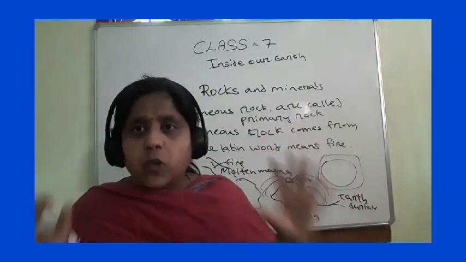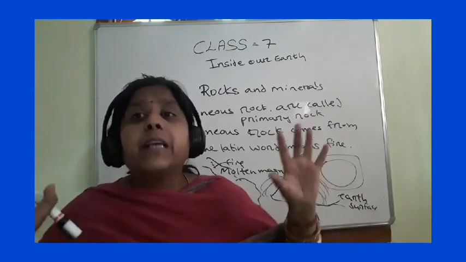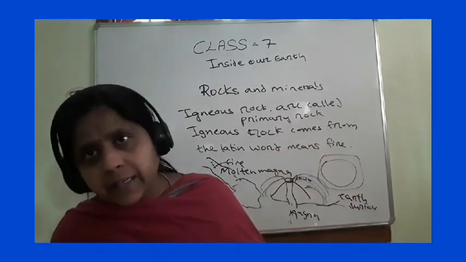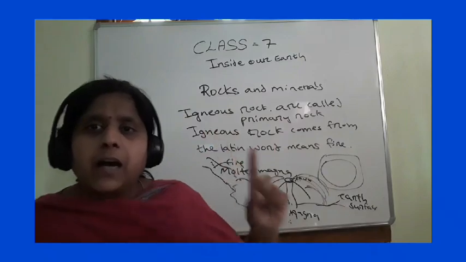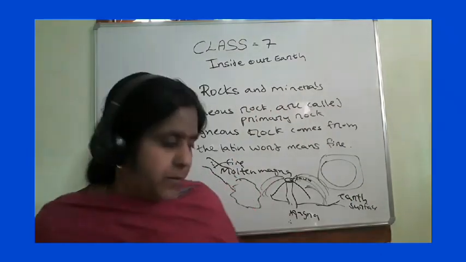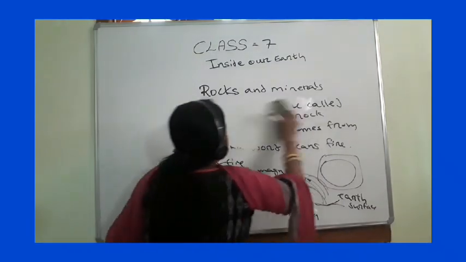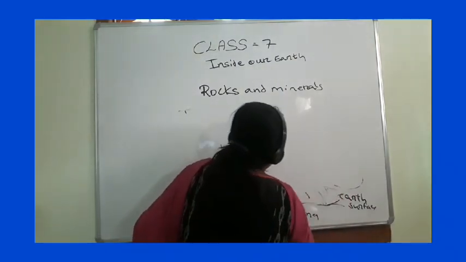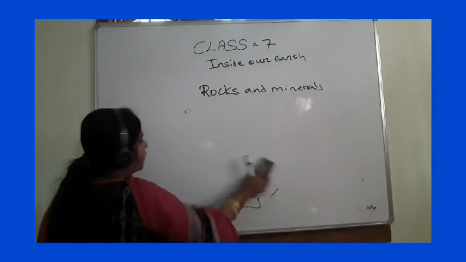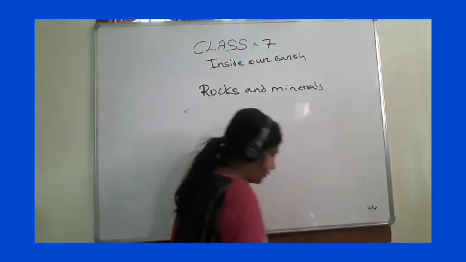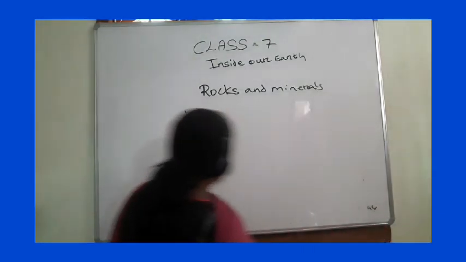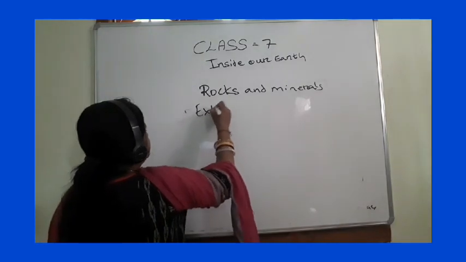It cools down, solidifies and forms igneous rock. Understood? Igneous rocks are of two types, children: extrusive igneous rock and intrusive igneous rock. Now we will read about extrusive igneous rock.